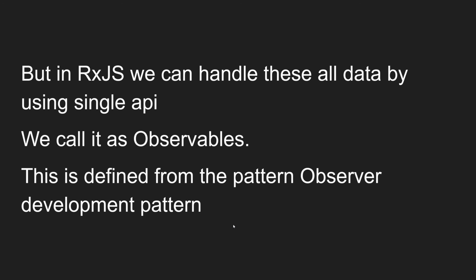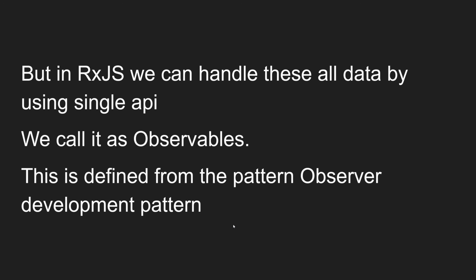But in RxJS, we can handle all of this data by using a single API. We call that an observable. Now you need to understand that. In RxJS, we have a single concept, which is nothing but an observable. We consider all these things as observables, whether it is asynchronous data or others, and we handle these observables in a single way. We have a single API. We will learn about that.